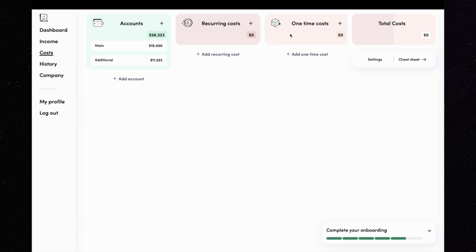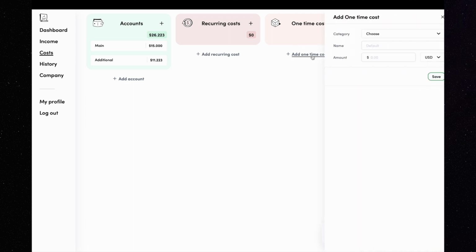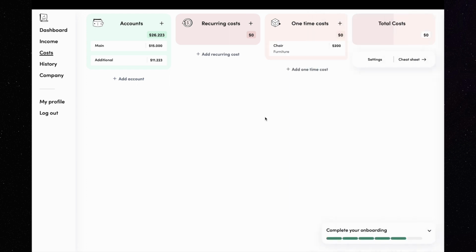I will add a cost to the one-time costs column. I'm clicking on the link below. Now I need to choose a category of the costs. The categories work similarly to the clients. You can create one and then assign many records to one category. In the future, this will help you understand how much you pay per cost category. I will create the category furniture. Let's say I want to add a chair I need for my office. It will cost me $200. I save it, and now I can see that it is in the column one-time costs.